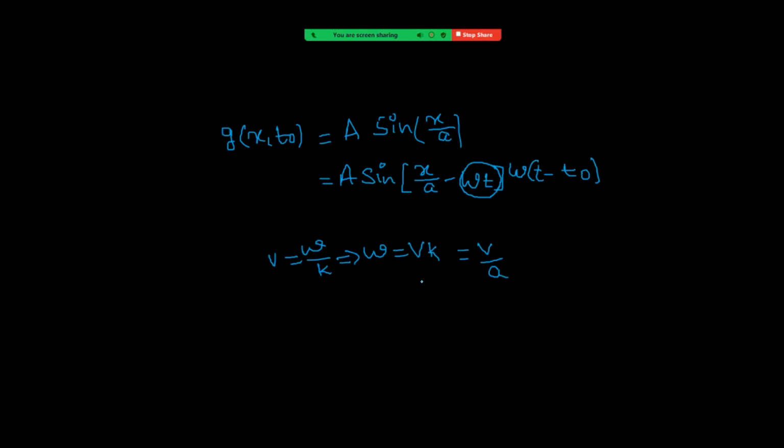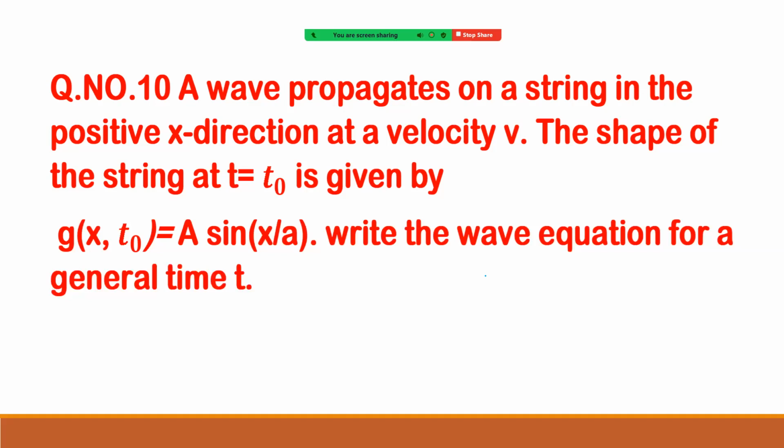Now substitute that in the above equation. In the above equation, it is a sine kx, k value 1 by a, minus omega into t minus t naught. So in the place of omega, it is v by a. Okay, that is now our answer. Right. See the next problem.